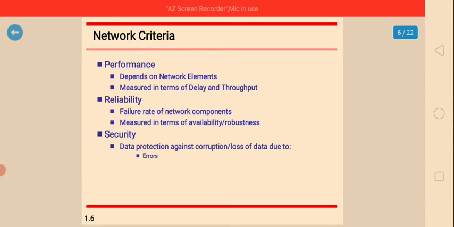Availability and robustness. So next one, security: the data protection against corruption and loss of data due to errors. So security means no other person can access the data. So here this network criteria is going to provide security. Data should be secured, so data is never going to be lost here. So these three come under the network criteria. Which are those? Performance, reliability and security.